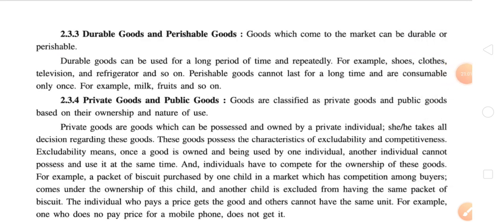Third point, durable goods and perishable goods. First of all, let us understand the difference between these two. All those goods which can be used more than once come under the category of durable goods, while all those goods which cannot be consumed more than once come under the category of perishable goods.